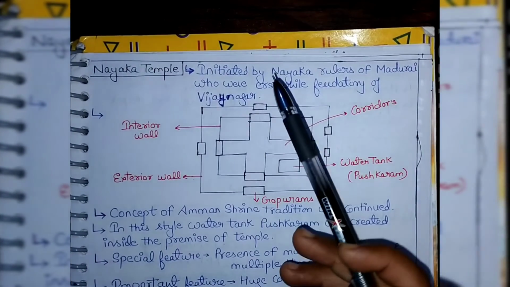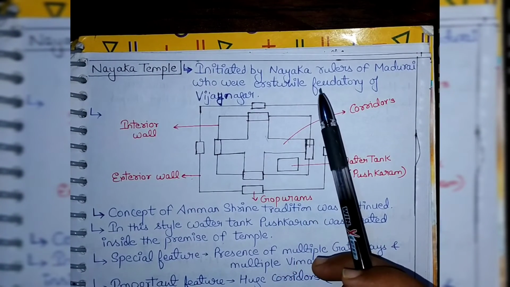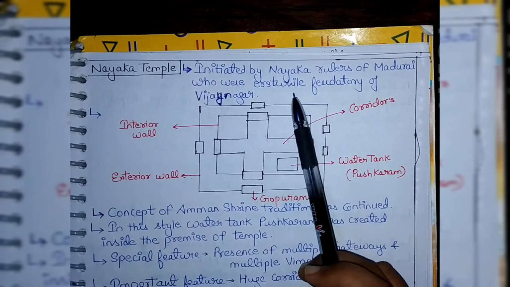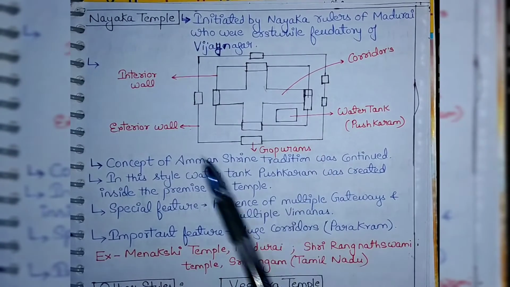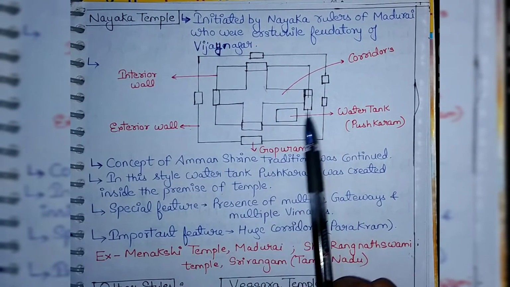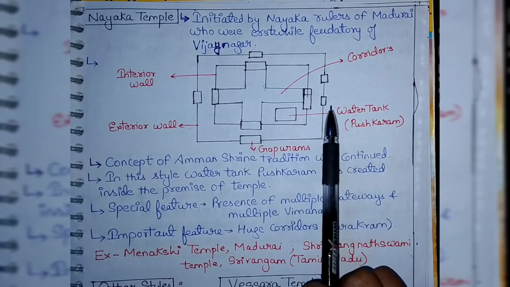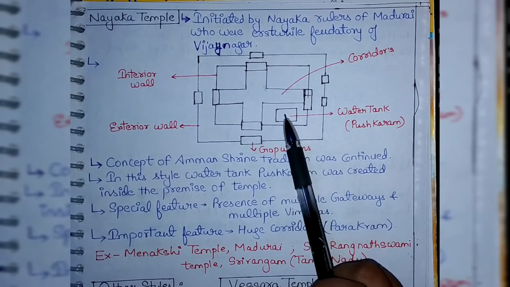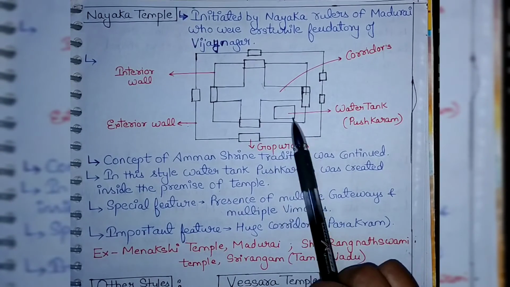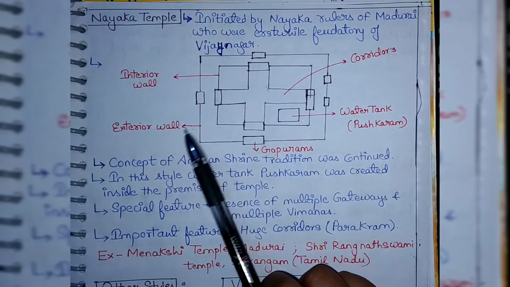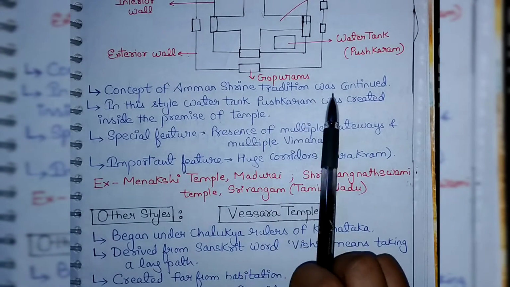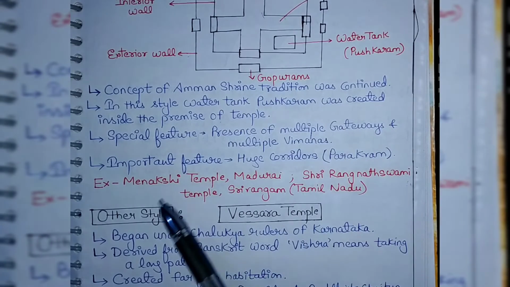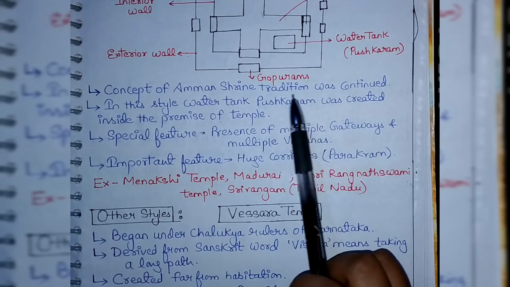I hope you are getting what I am trying to say. Next is the Nayaka temple. It was initiated by the Nayaka rulers of Madurai, who were erstwhile feudatories of Vijayanagar. Here you can see the Nayaka style of temple I have created. There are more than one gateways. You can see corridors are made, and the water tank, which is known as Pushkaram, was created inside the premises of the temple. This is the exterior wall, interior walls. The concept of Amman Shrine tradition, which we studied in the Vijayanagar temple, continued in this time also.